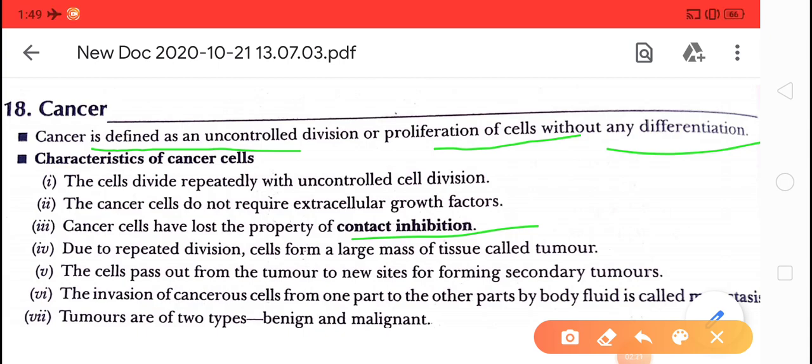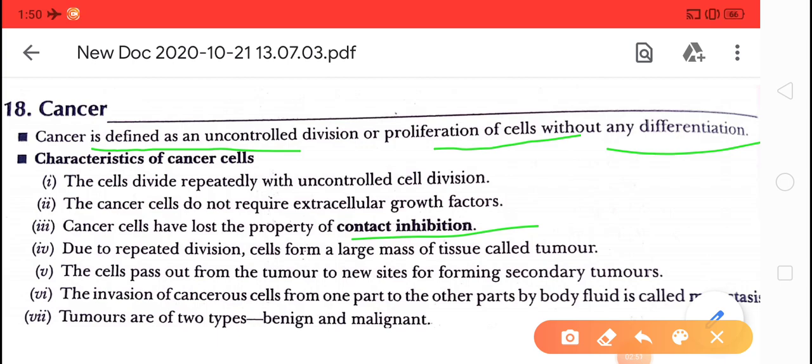Due to that, masses of cells, that is tumors, are formed, and that tumor is known as the cancerous tumor, and it can cause the death of an organism. So this property is lost due to physical, chemical and biological agents, that is carcinogens.